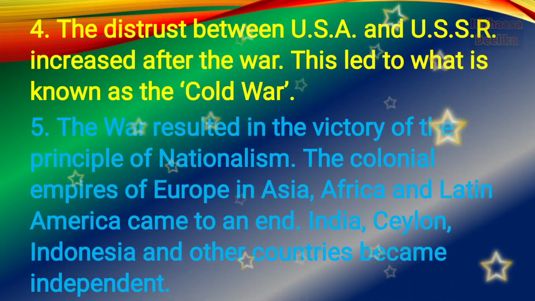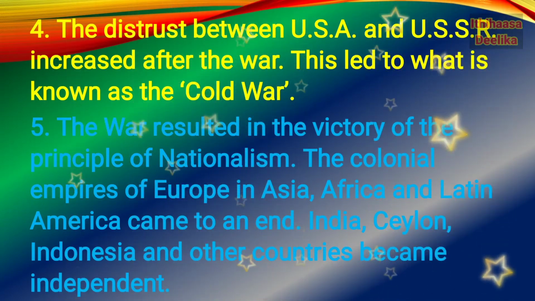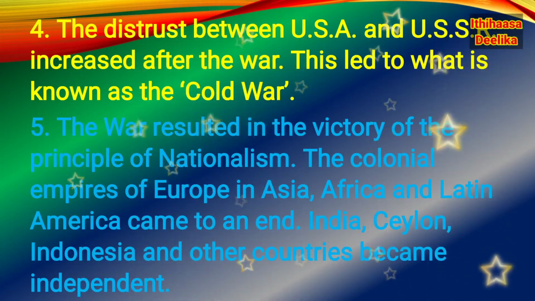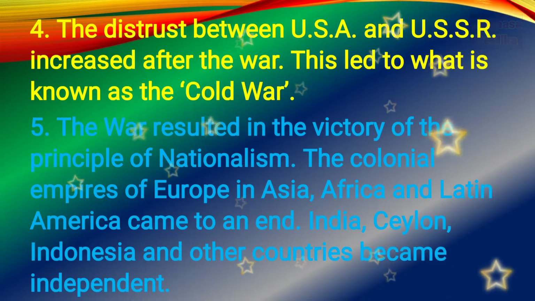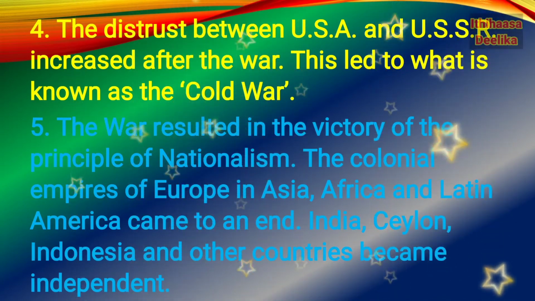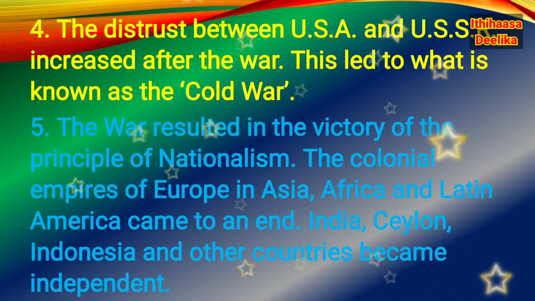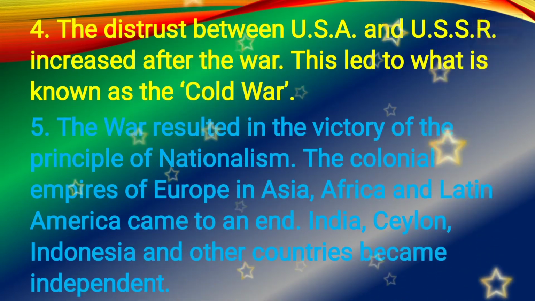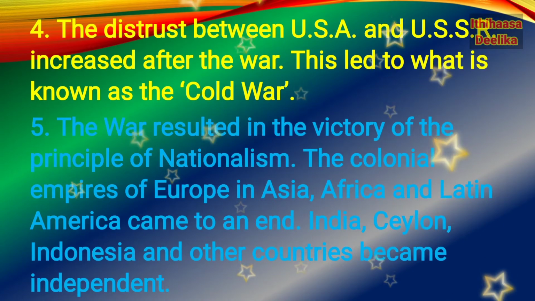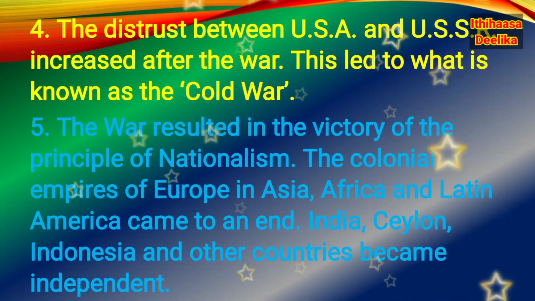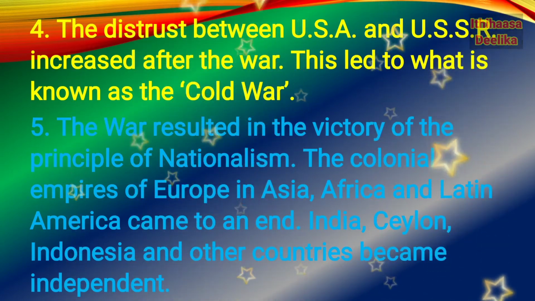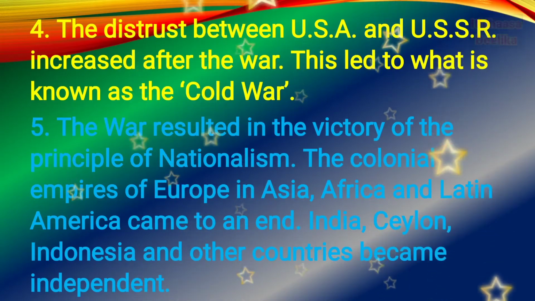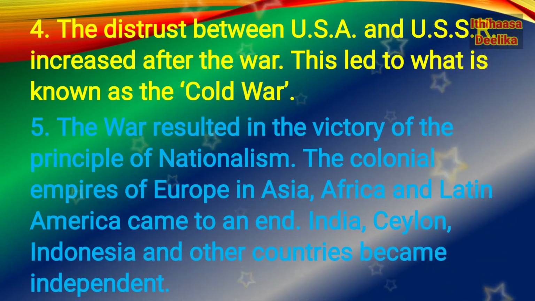Fifth one, the war resulted in the victory of the principle of nationalism. The colonial empires of Europe in Asia, Africa, and Latin America came to an end. India, Ceylon, Indonesia, and other countries became independent. Around 40 countries of Asia, Africa, and Latin America got independence.